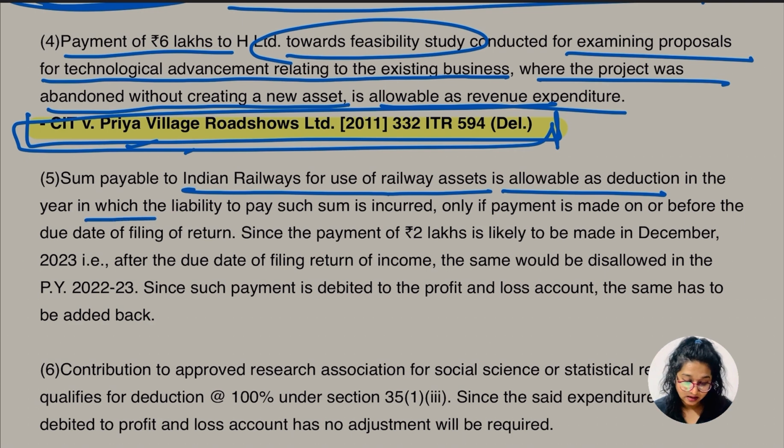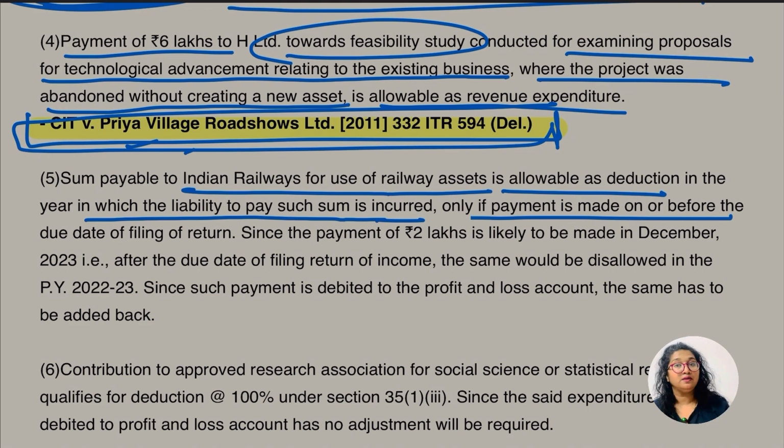Okay, in the year in which the liability to pay such sum is incurred, only if the payment is made on or before the due date. As the question says, it is a liability and that payment is going to be paid in which month? December, which is likely to be paid. Definitely it's not paid before, and second of all, the payment is going to be done after the due date, not before or on. So yes, this deduction we are not going to get, we are not going to take.